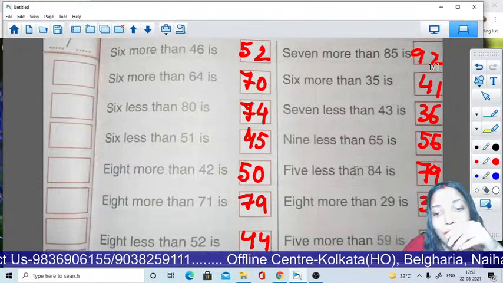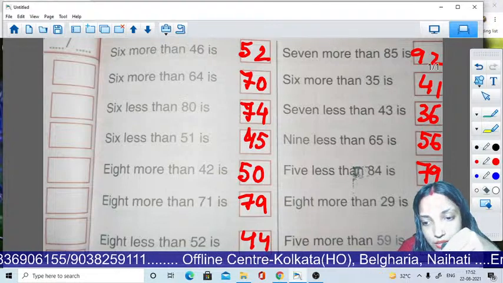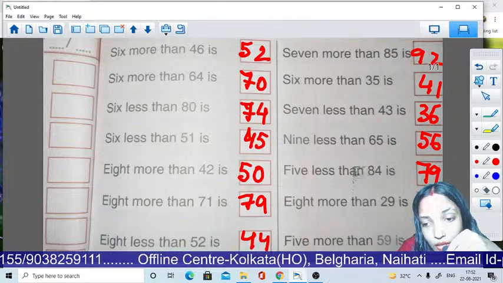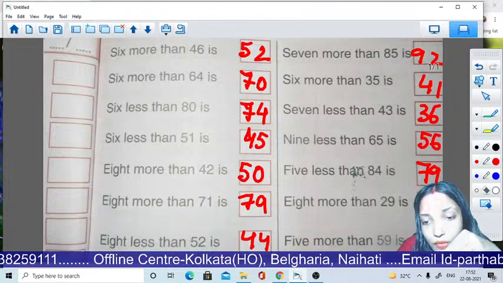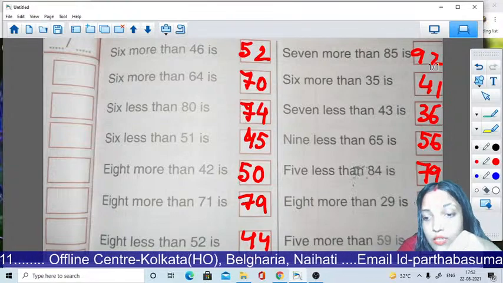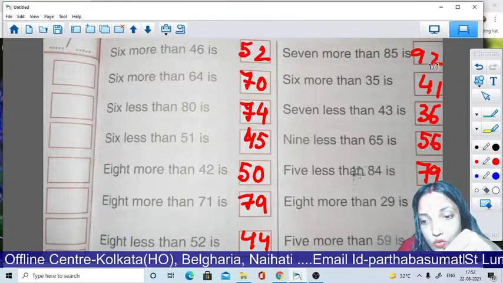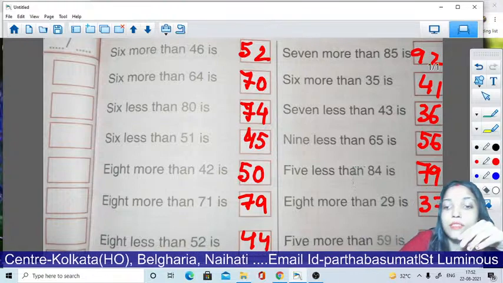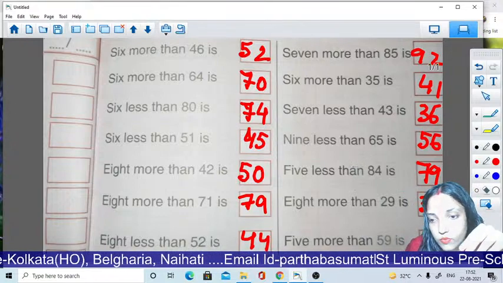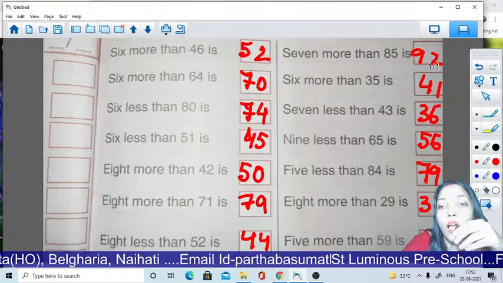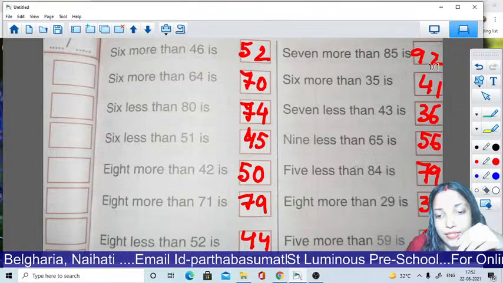And last, 5 more than 59. Count with me, forward counting because more. 59, 60, 61, 62, 63, then 64. Okay students, I hope you all understand this.